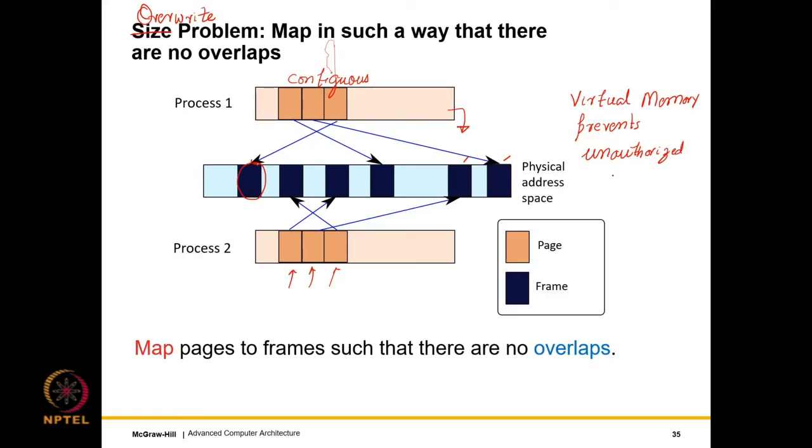So all that the program can do is access any virtual address in its virtual memory space, or in its memory map. But the final mapping from virtual to physical is in the hands of the processor, and the OS also. So we will see how the OS comes into play. But the processor will essentially guarantee that the same physical frame is never mapped to 2 processes. So there is no way that one process can see another process's data, right? So the virtual memory mechanism enforces it.